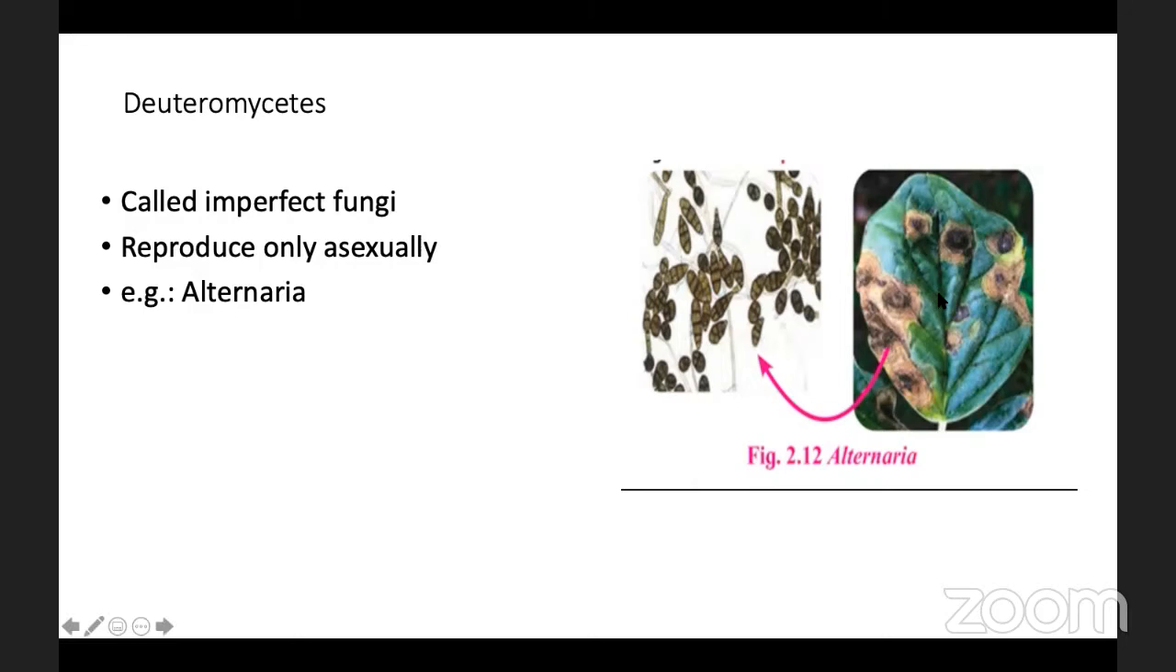See here in this photograph, this is the infected leaf which shows blackish brown lesions on the leaf. The same blackish brown lesions occur on fruits also. So they cause the disease called fruit rot disease. This is about the Deuteromycetes. So these are the four groups from the fungi: Phycomycetes, Ascomycetes, Basidiomycetes, and Deuteromycetes.